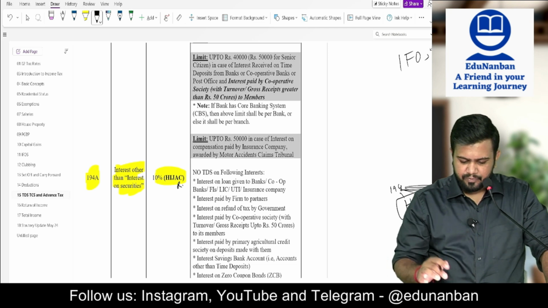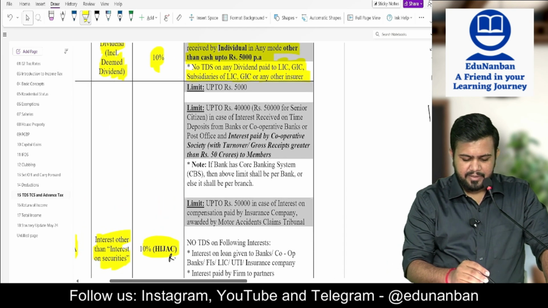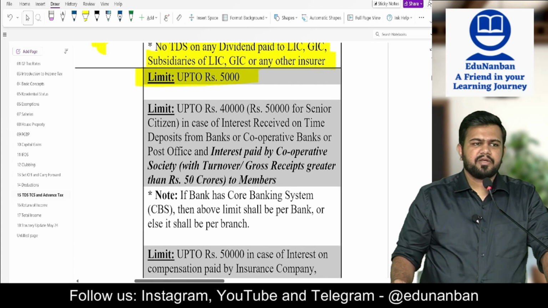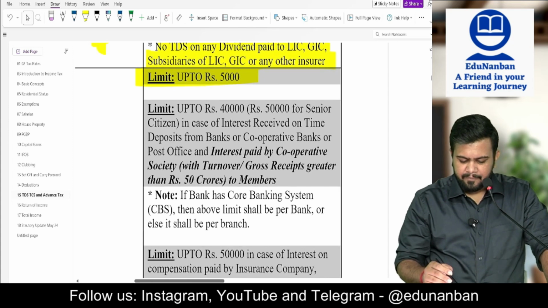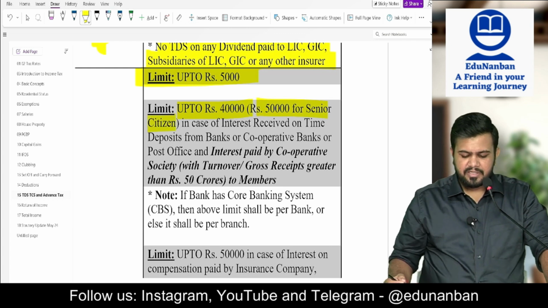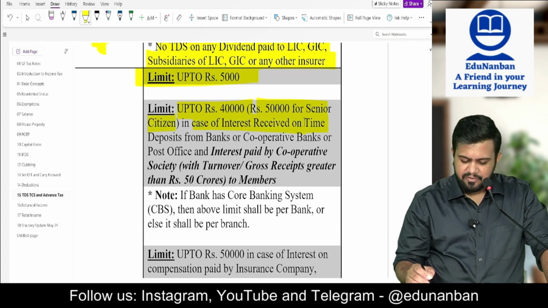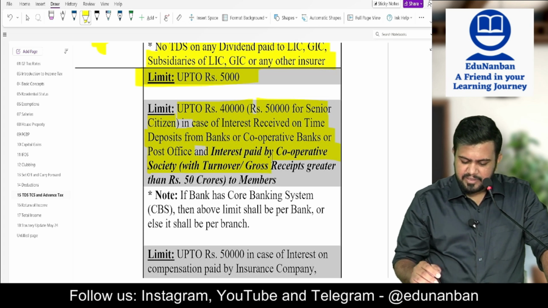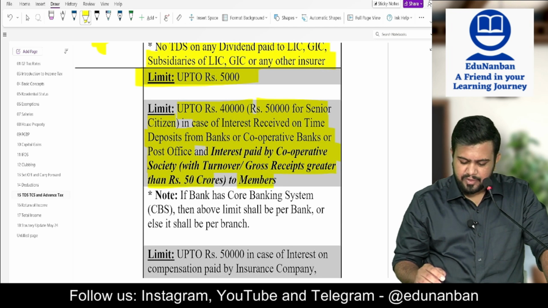No problem. Okay. What is the limit? The limit is up to 5,000. Up to 5,000, if there is any interest, no need to deduct the TDS. Then there is a higher limit of up to 40,000, and 50,000 in case of senior citizen, in case of interest received on time deposits from a bank or cooperative society or post office, and interest paid by cooperative society with turnover or gross receipts greater than 50 crores to its members.